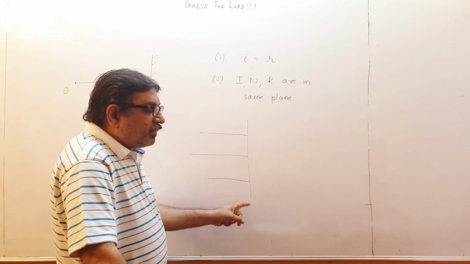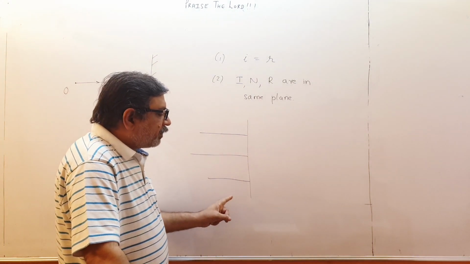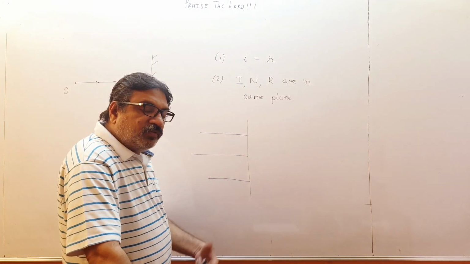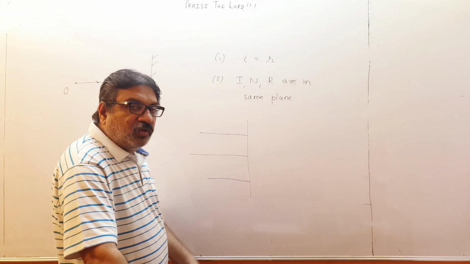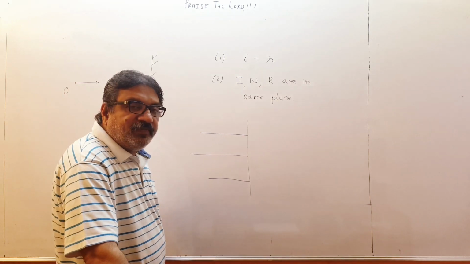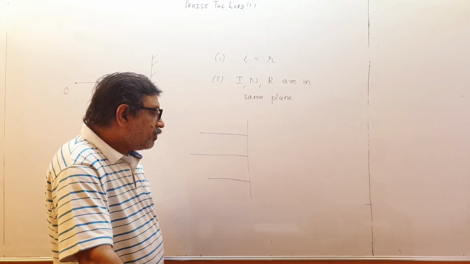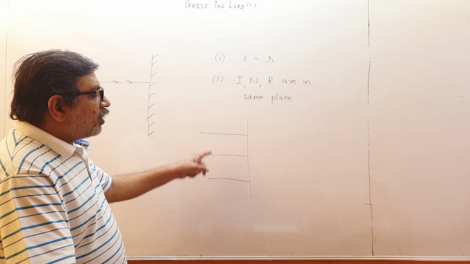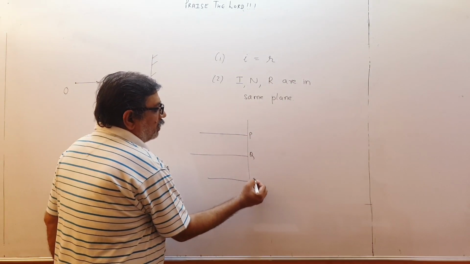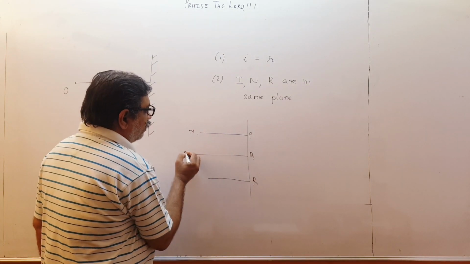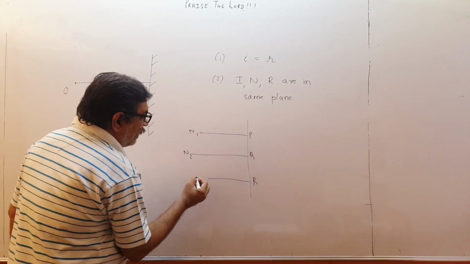Because this is a plane mirror, all the normals are parallel to each other. But when you see curved mirrors, the normals will not be parallel. We will talk about it in detail later when we take up the case of curved mirrors. Right now, understand these are normals at these points, P, Q, R. Suppose this is normal 1, this is normal 2, and this is normal 3.